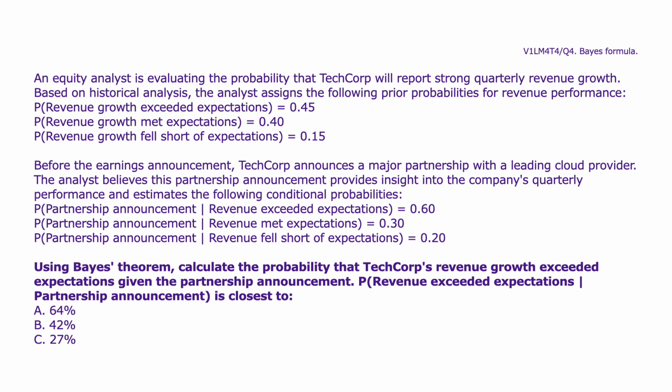P(partnership announcement | revenue exceeded expectations) equals 0.60. P(partnership announcement | met expectations) equals 0.30. P(partnership announcement | fell short of expectations) equals 0.20. Using Bayes' theorem, calculate the probability that Tech Corp's revenue growth exceeded expectations given the partnership announcement. P(revenue exceeded expectations | partnership announcement) is closest to A. 64%, B. 42%, C. 27%.